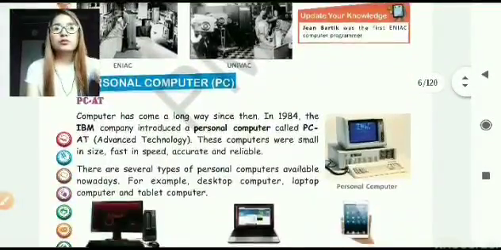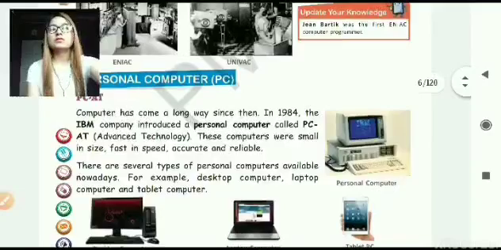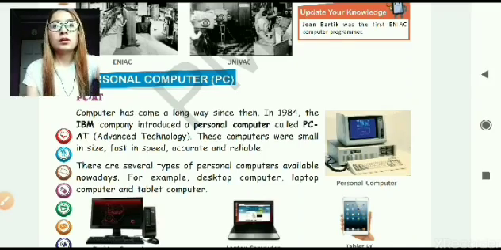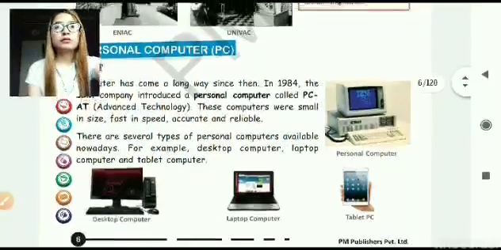Next we have the personal computer, PC. PC means personal computer. Now, the personal computer, we are all used to it. It first came into existence in 1984, and since then we have been using different varieties of personal computers. There are computers like this.